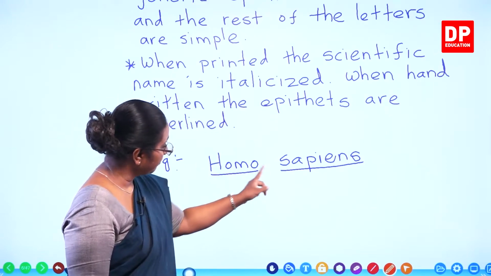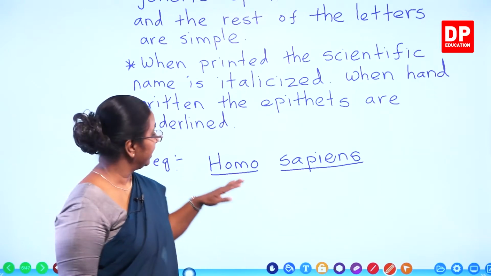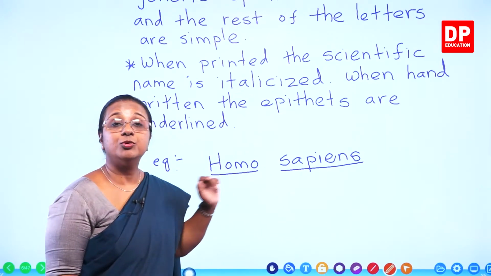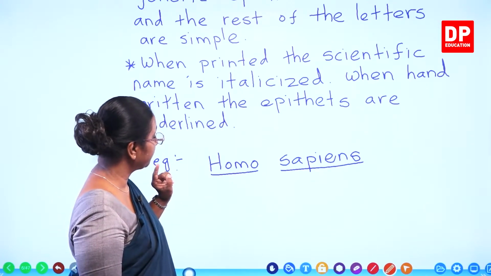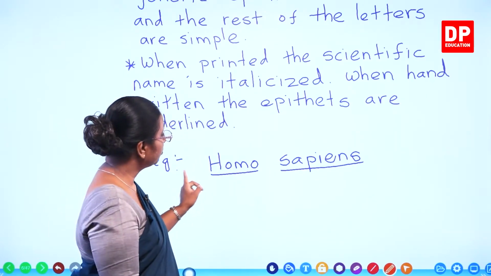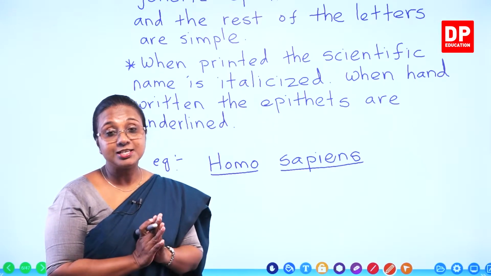The name of the species is in Greek or Latin, and when handwritten, they have to be underlined. You can also see the first letter of the generic epithet is capital, and the rest of the letters are simple. I am sure you are very familiar with all these standards.